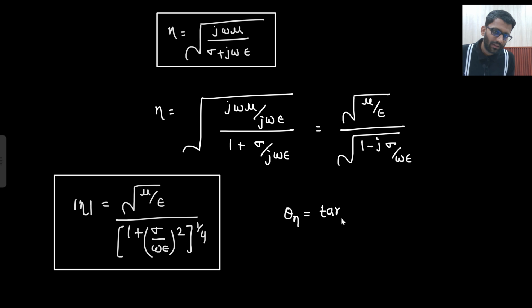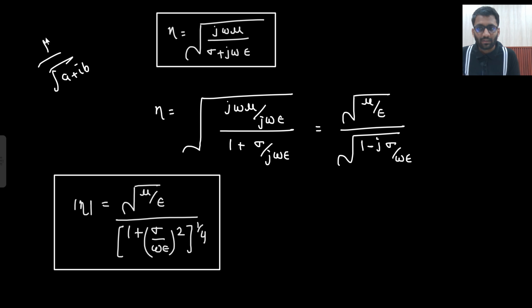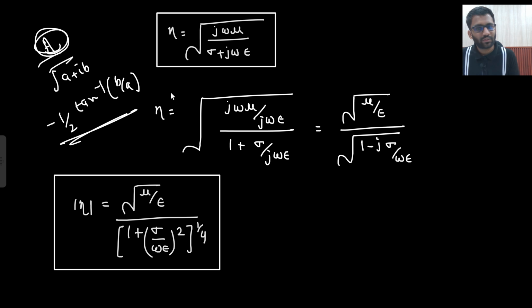That would be tan inverse. Forget about it, let's not write it in this manner. I will directly write down the value of tan eta n. So do you remember this expression? How did we write it for this? Since there is 1 by, so minus sign. Since there is under root, 1 by 2, then tan inverse b by a. Now in place of 1, I could have put any constant here, a upon under root a plus iota beta. Then also the angle will be the same, because this is a constant quantity. So any constant I can put. Here the constant is under root mu by epsilon.